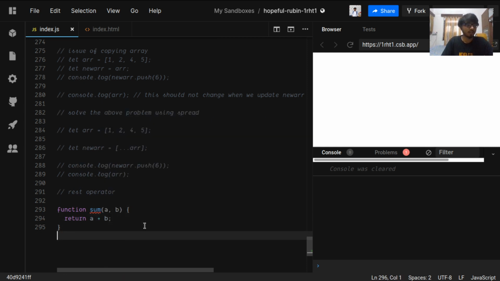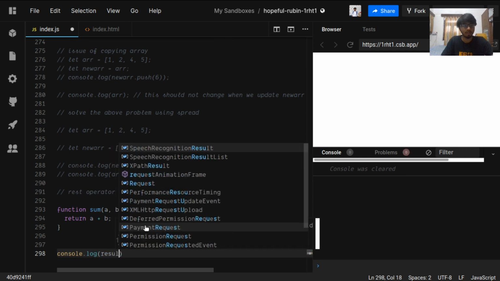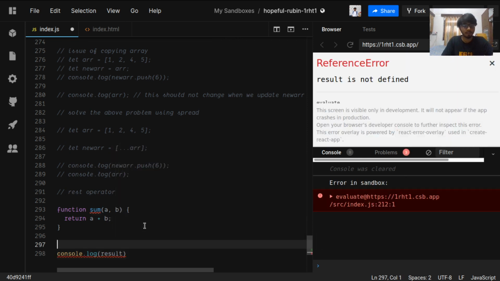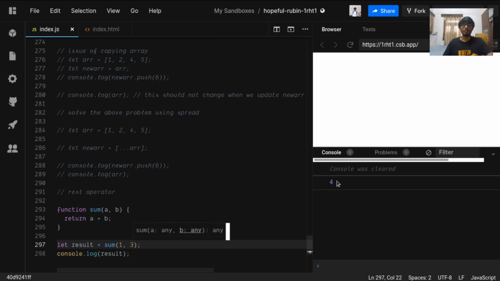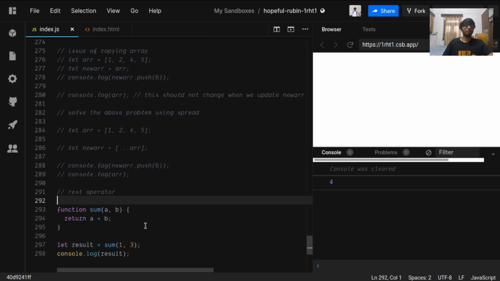Now if we console log the result, we define result equals sum of 1 and 3. So it gives us 4, but you see what the problem is here. This sum will only return values for 2 values.